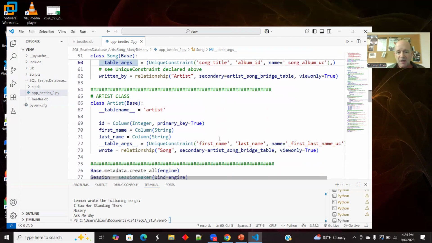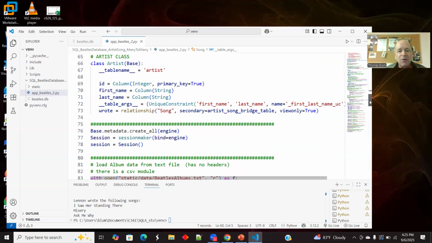For the artist, I'm going to say that the first name, last name combination is unique. I don't know why I did that. With the Beatles, it could have been enough to just say last name or just first name, or make them each unique. But let's say they let Linda McCartney sing a song or something. All right. So I made it the combination.